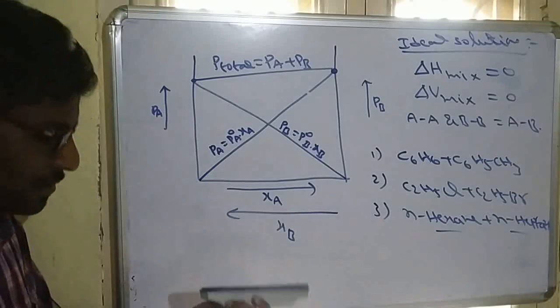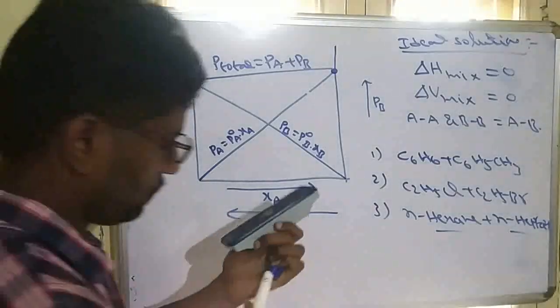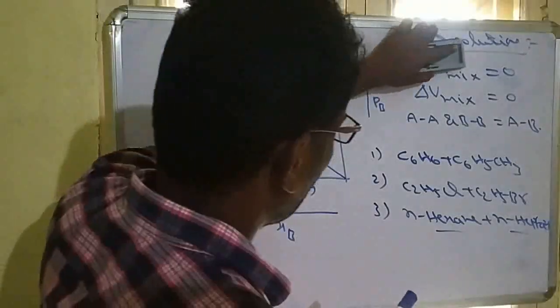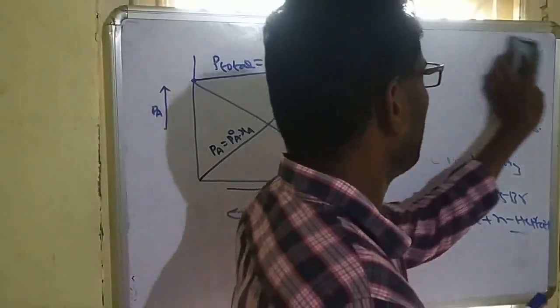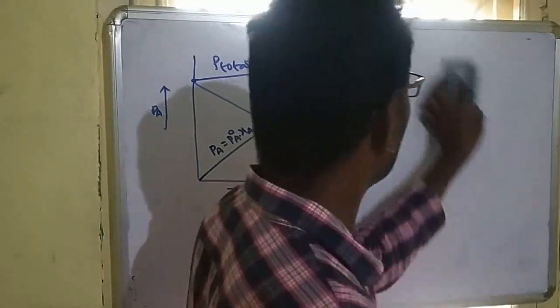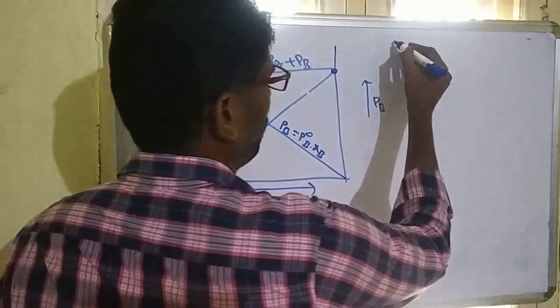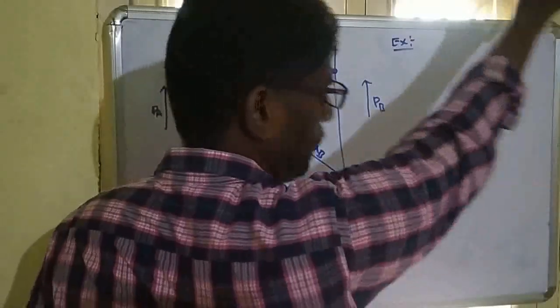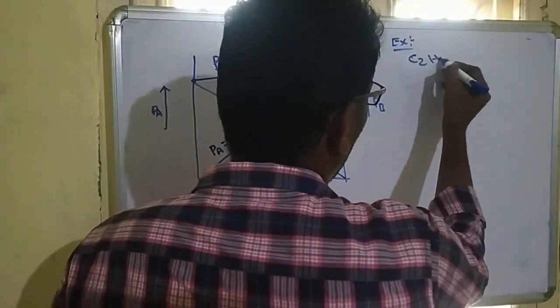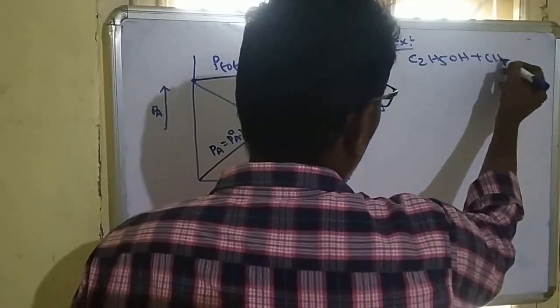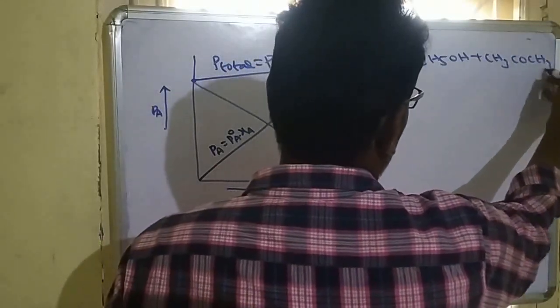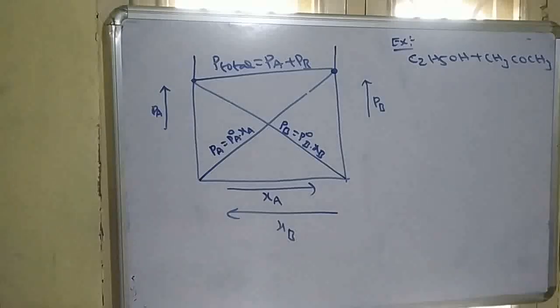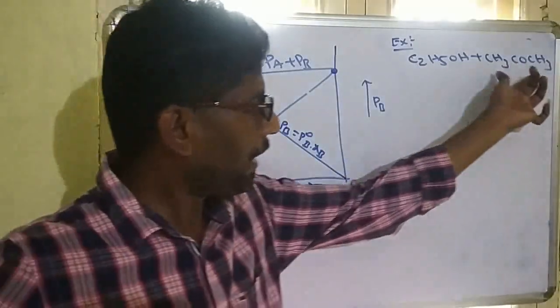Just one example I will give. When we are mixing C2H5OH and acetone, two components, ethanol and acetone.